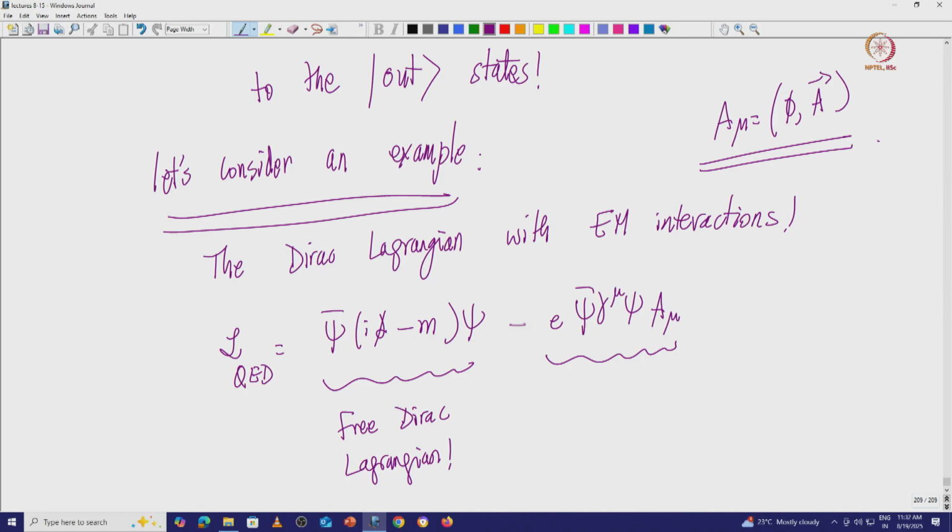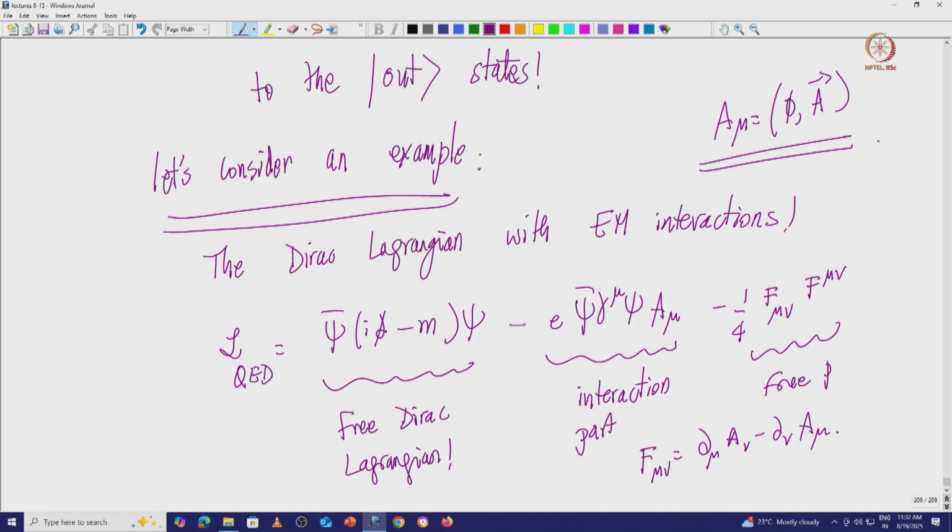This is your interaction picture, and then we write the kinetic terms for the A_mu field, which is nothing but F_mu nu squared, where F_mu nu is del_mu A_nu minus del_nu A_mu. So now you see that there is only one interaction. This is the free Dirac equation part, the interaction part, and the free photon part.